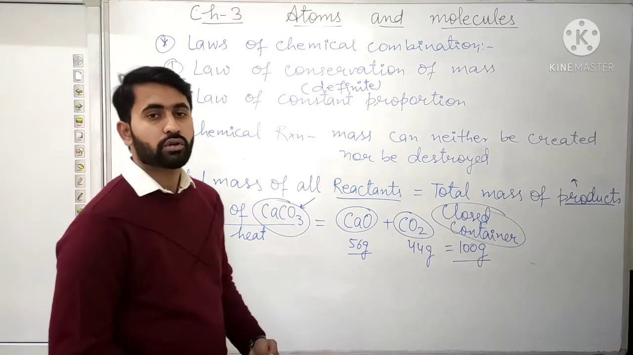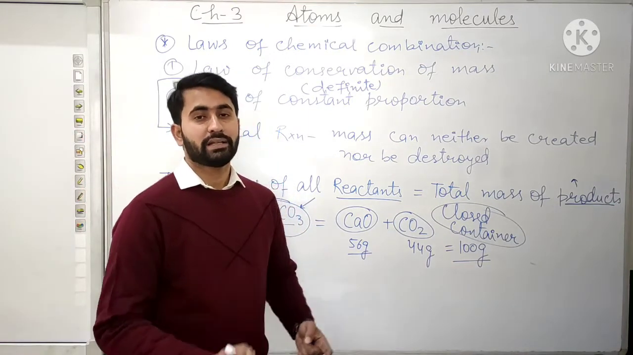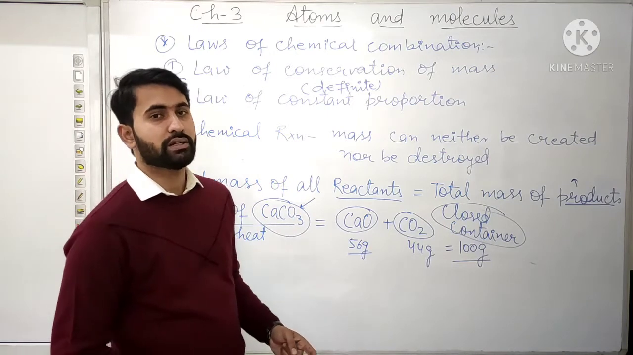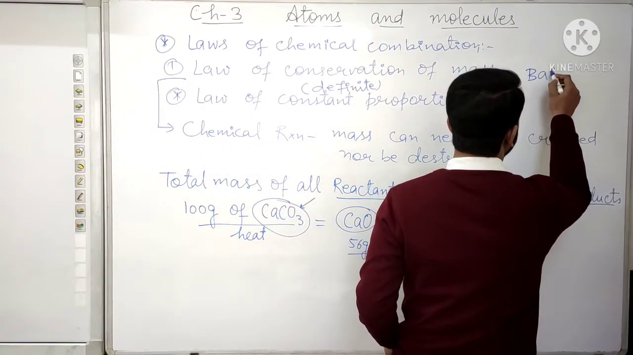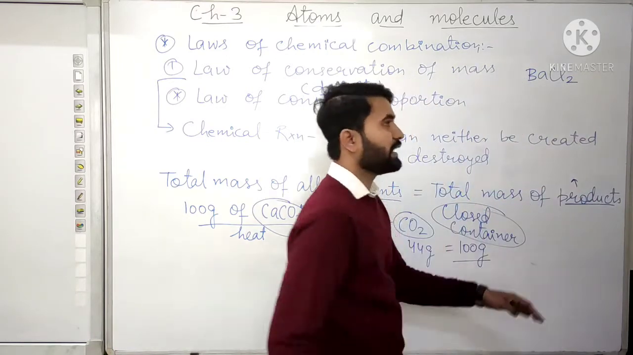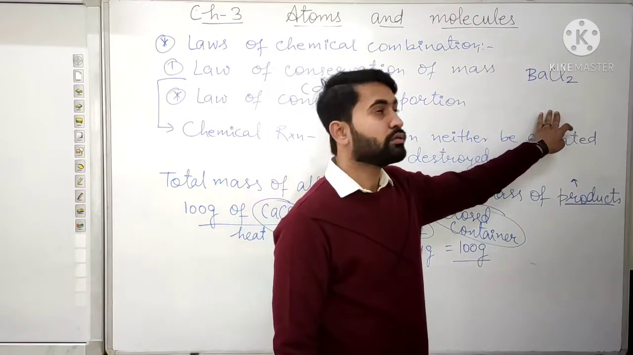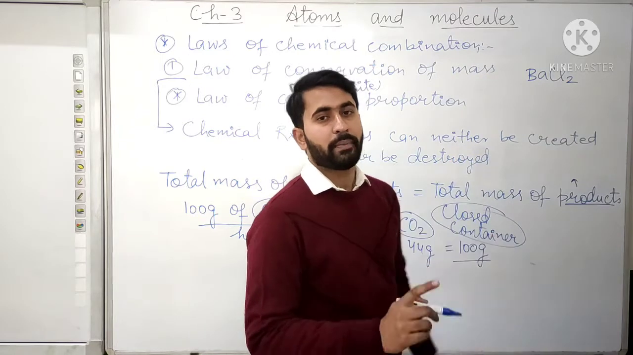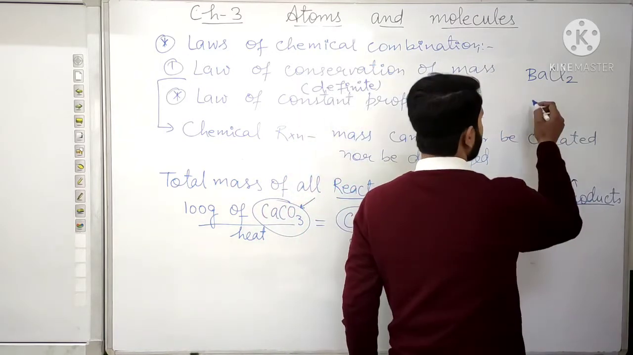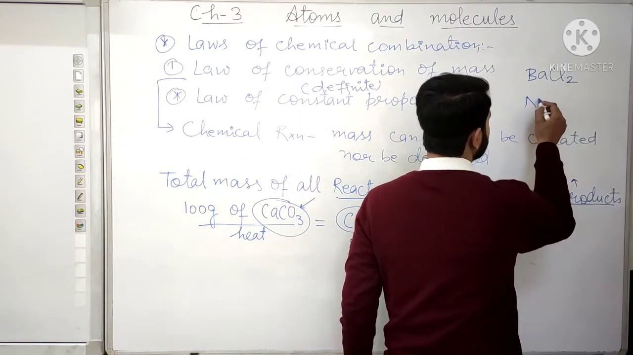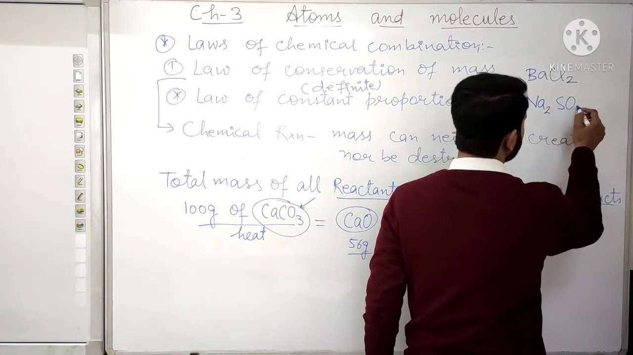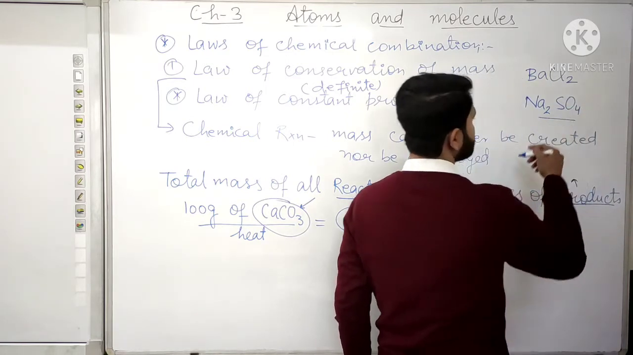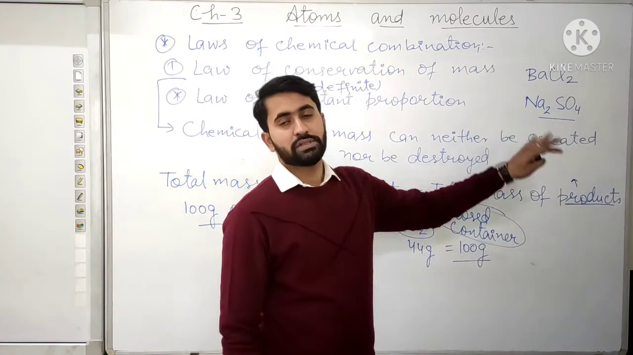For that, we need barium chloride, which is written as BaCl2. This is the formula of barium chloride. Along with that, we need sodium sulfate, which is written as Na2SO4. This is the formula of sodium sulfate.